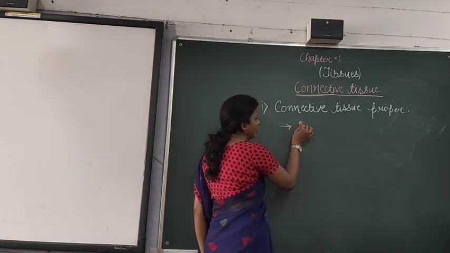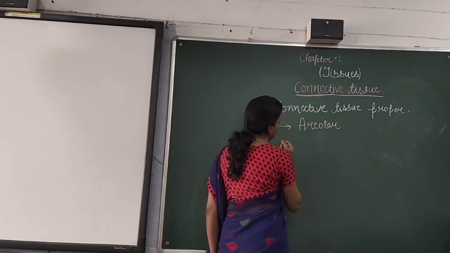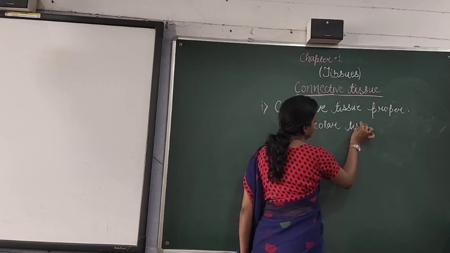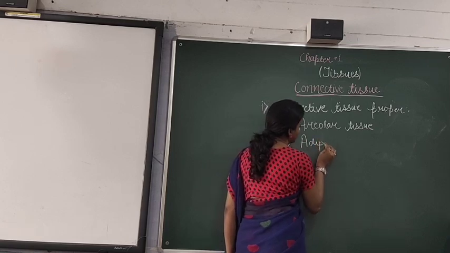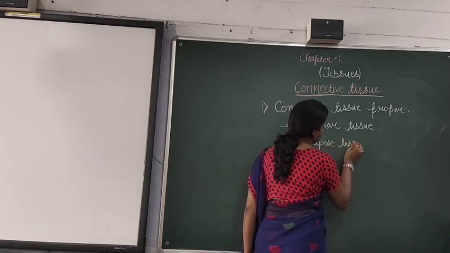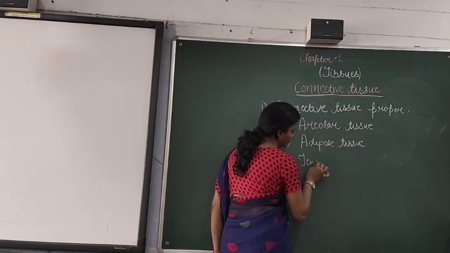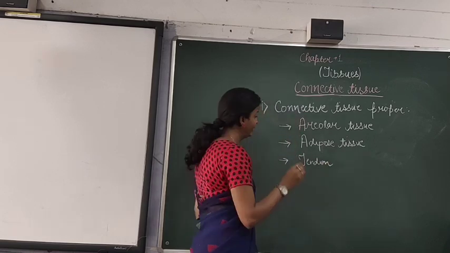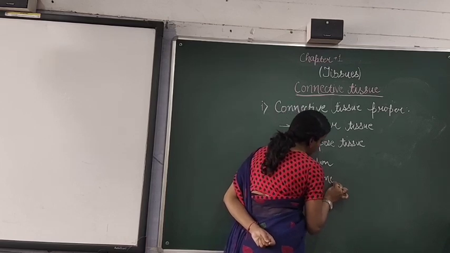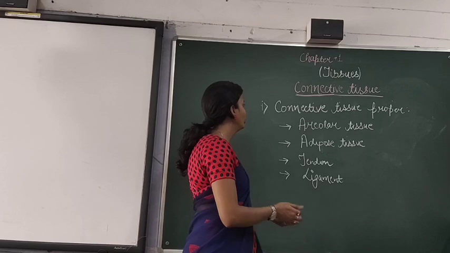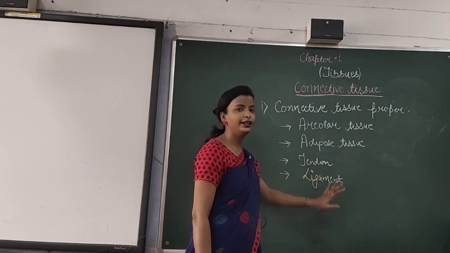First one is areolar tissue, second one is adipose tissue, third one is tendon and the fourth one is ligament. So the four types of connective tissue proper are areolar tissue, adipose tissue, tendon and ligament.